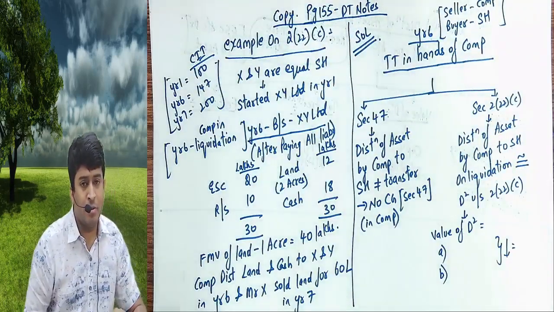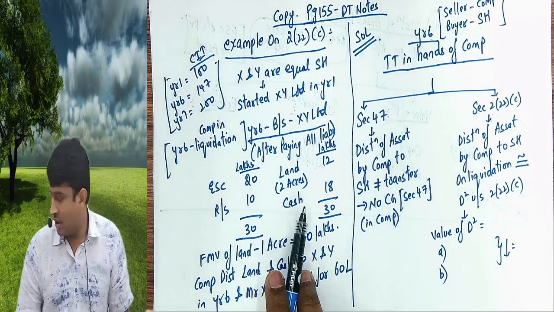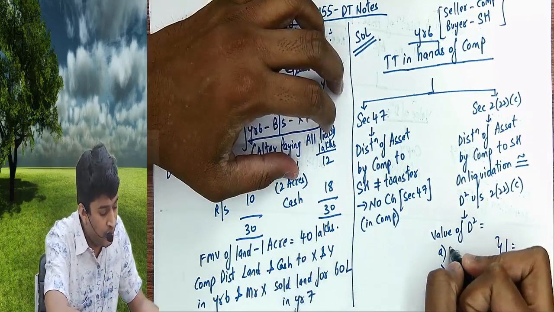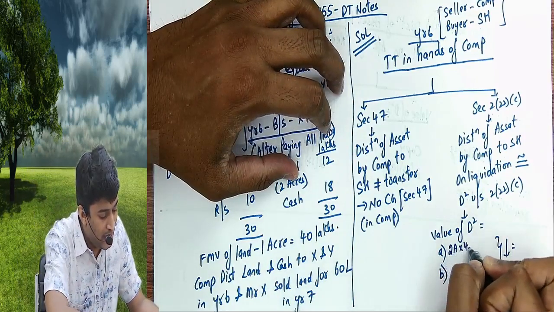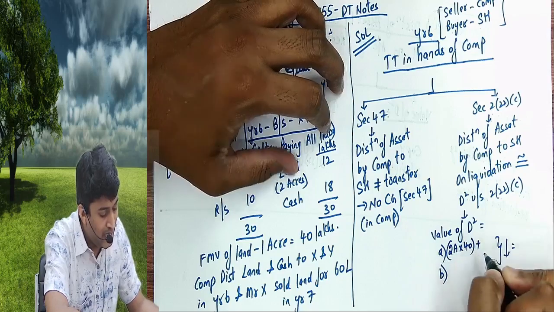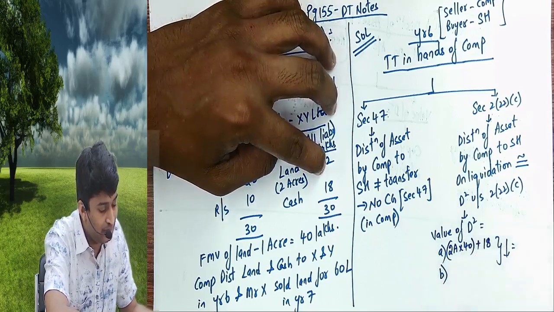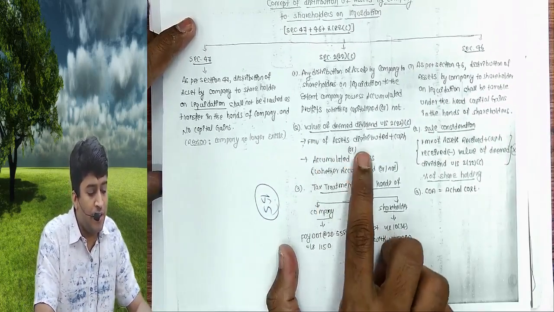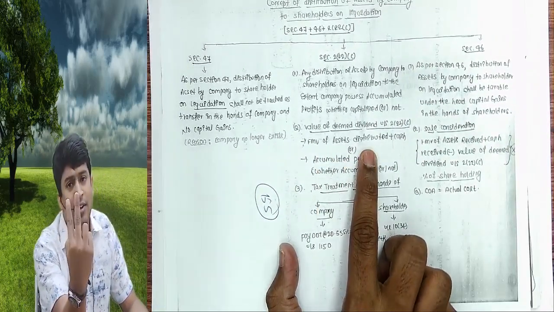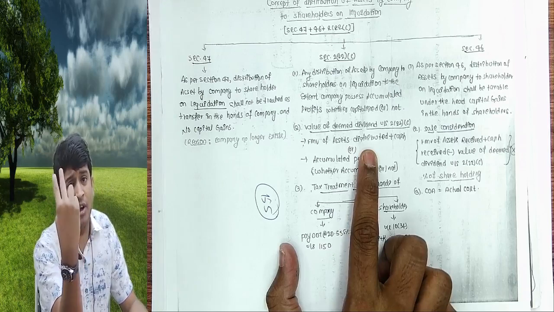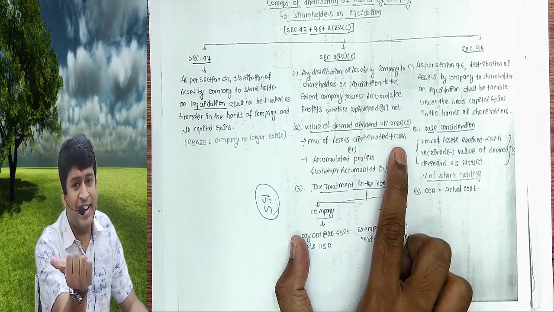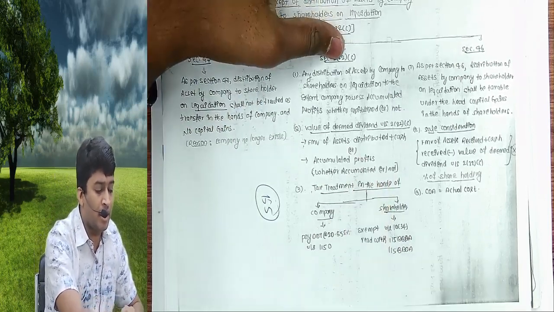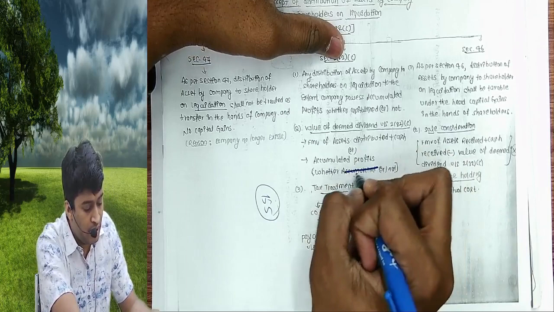What is company distributing? Land. How many acres? 2 acres. 1 acre FMV is 40 lakhs. So 2 acres into 40 lakhs plus cash. Cash is 18 lakhs. That is the FMV of asset distributed: 40 into 2, 80, plus 18, or accumulated profits, capitalized or not.